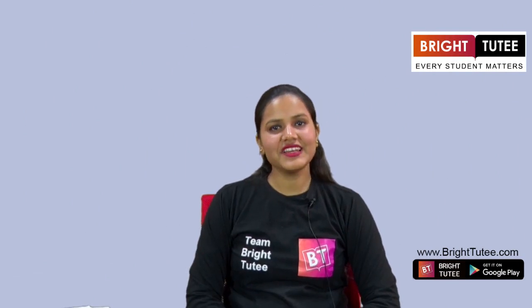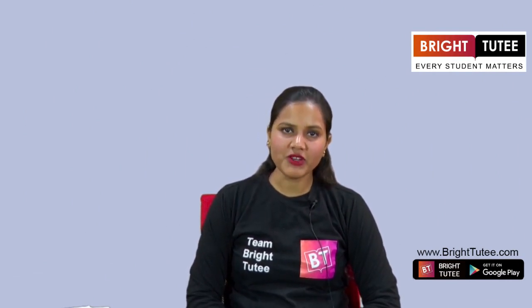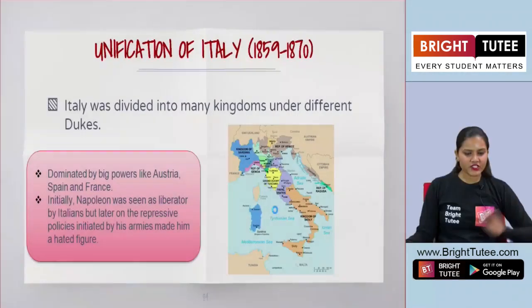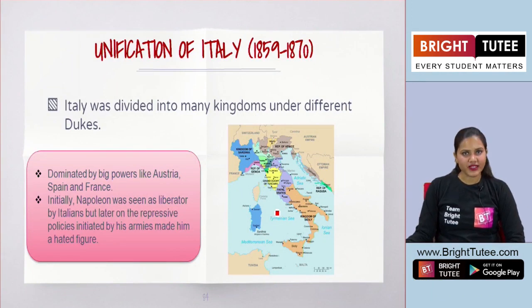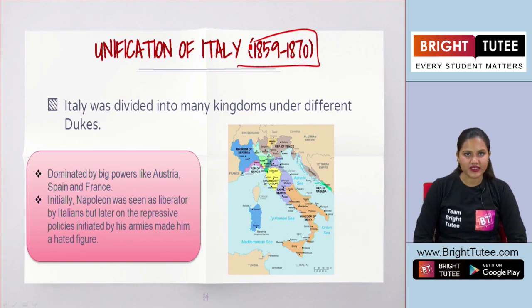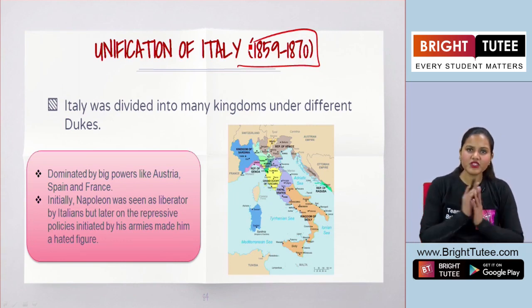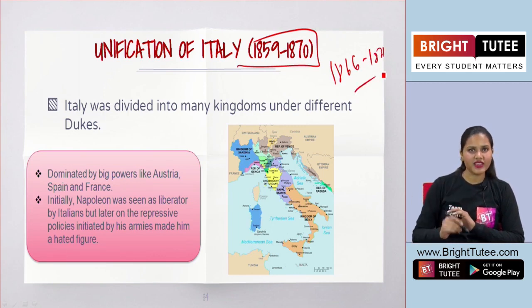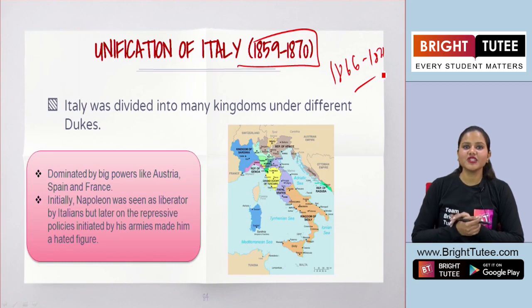Hello everyone. Let's start our new topic here for the chapter number 1, that is Rise of Nationalism in Europe. So our next topic is Unification of Italy, and the timeline is 1859 to 1870. Now students, before this topic, we have learnt about the unification of Germany, and the time period was 1866 to 1871. It was in the year 1871 that finally the process of unification of Germany was completed.